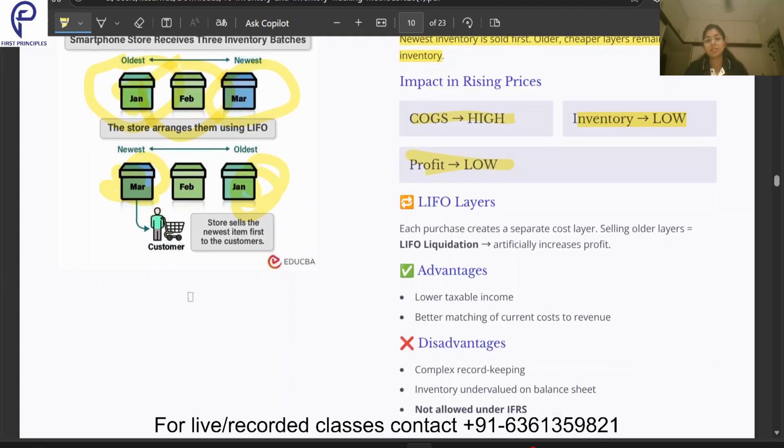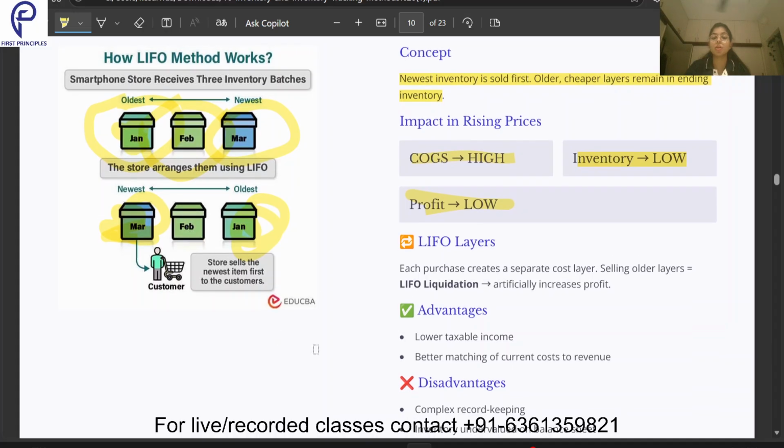Now what are the advantages? Lower taxable income. Why? Because if my cost of goods sold is higher, the newest goods which I bought during the inflation will be shown as my cost of goods sold. So if my cost of goods sold is higher, my profit will be lower. If my profit is lower, my taxable income is lower, and I have to pay less taxes. Then another advantage is better matching of current cost to revenue.